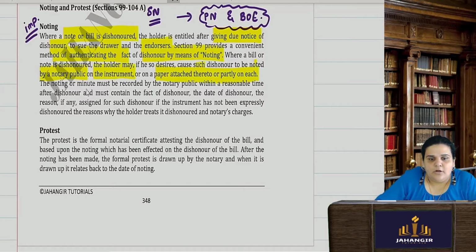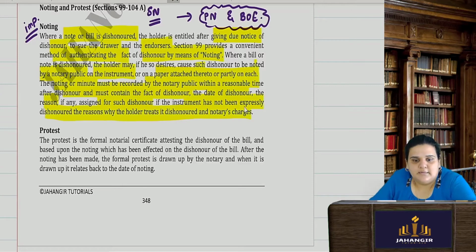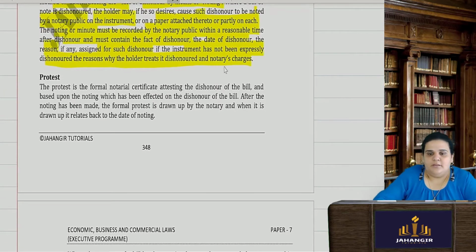The noting, also known as a minute, must be recorded by the notary public within a reasonable time after the dishonor, and must contain the fact of dishonor, then the date of dishonor, the reason, if any, assigned for such dishonor. If the instrument has not expressly been dishonored, the reason why the holder is treating it as a dishonor, and he has to pay the notary charges for the same.